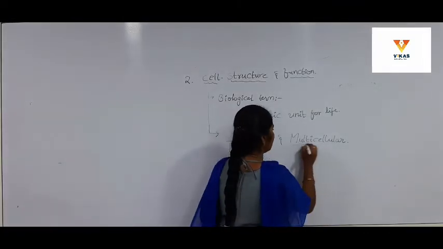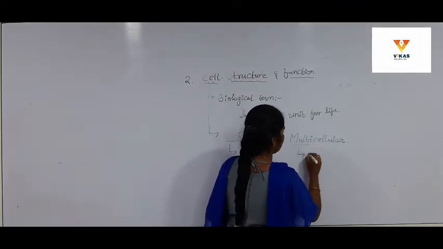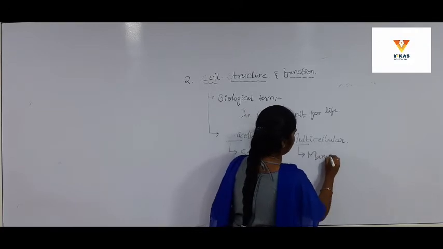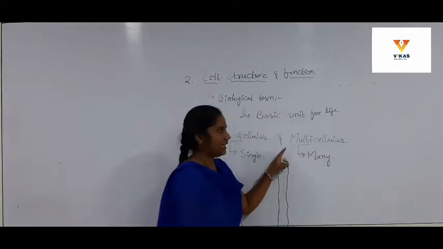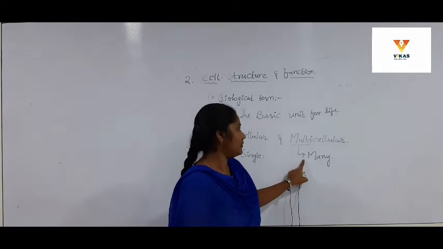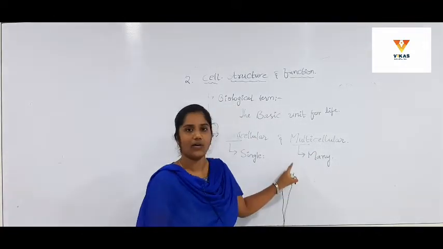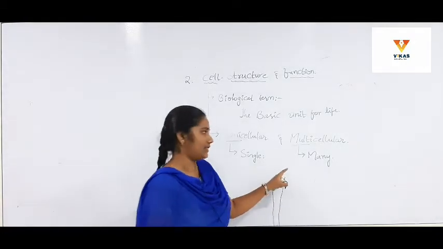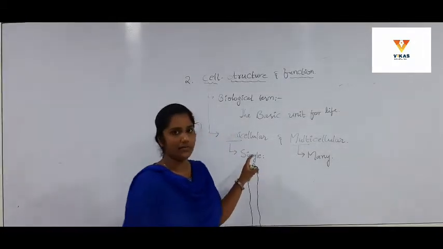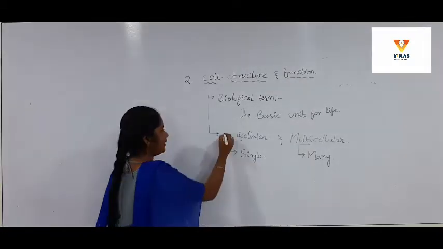Multi itself means many. What is multicellular? Multi means many. The organisms which have more than one cell are called multicellular organisms. Okay, let us see some examples for this. First of all, unicellular.